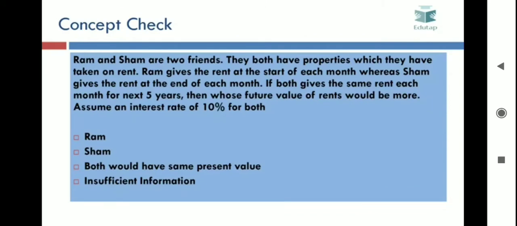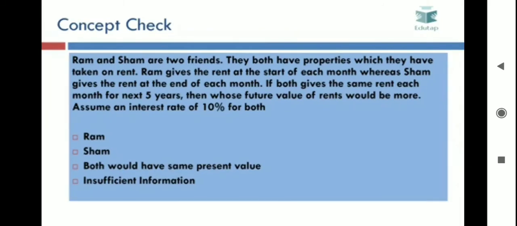Now the question is, whose future value of payments or rents would be more? Since Ram's payments are an example of annuity due, and annuity due always has an extra component of 1 plus R in the formula, the value calculated using the annuity due formula would always be more. So in this case, the future value of the rents given by Ram would be more, and hence the answer would be A, that is Ram.